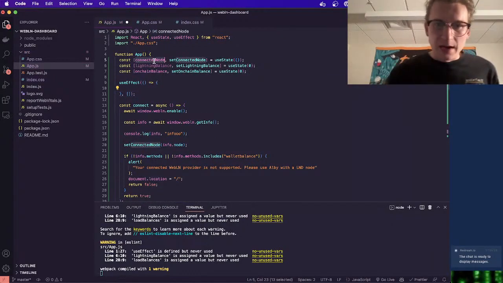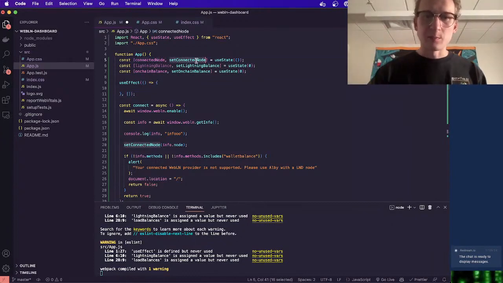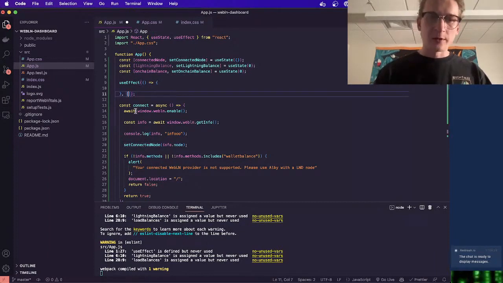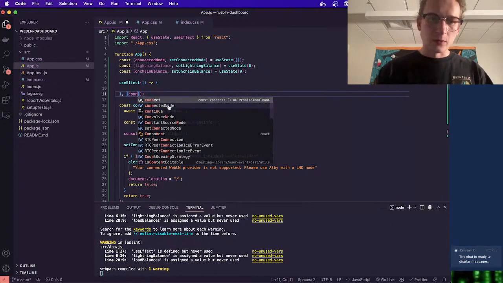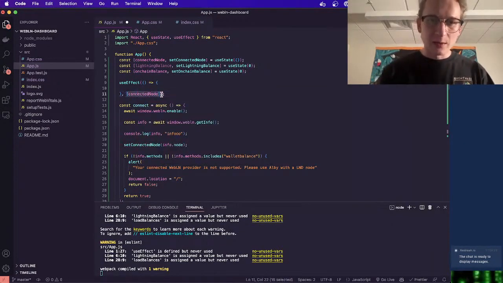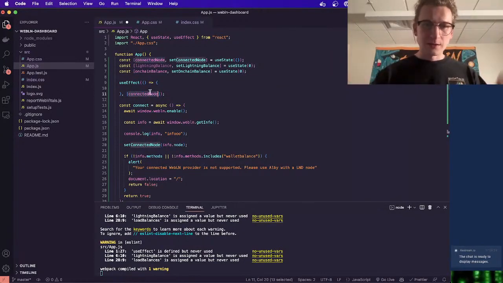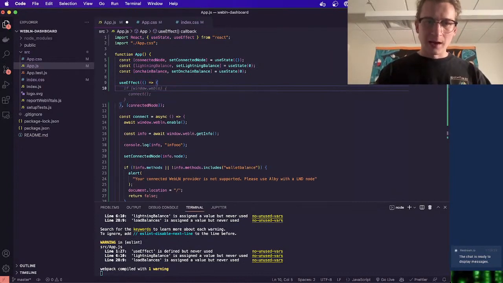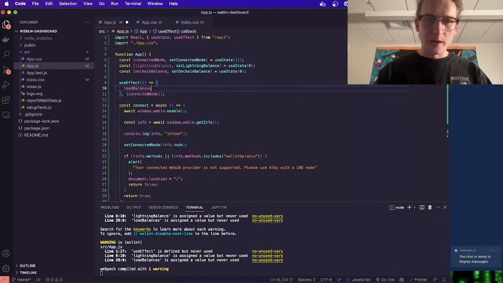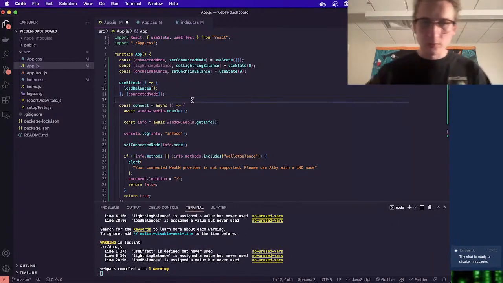Every time that our connected node value changes, basically once we populate this piece of state with our data, I want this useEffect to run. So I'll put it in our dependency array here. That's what it's called. This is what triggers the useEffect to fire. And so every time our connected node changes, I want to load balances. It's pretty simple.